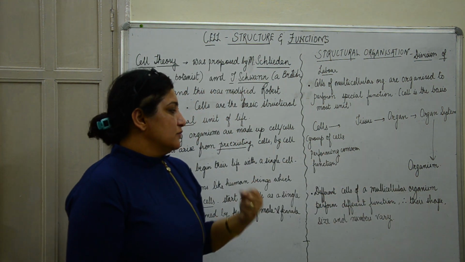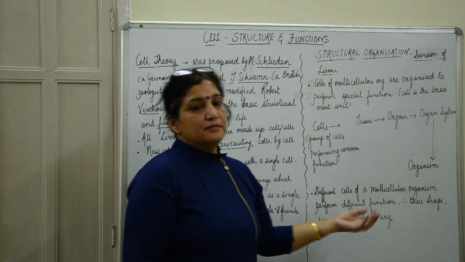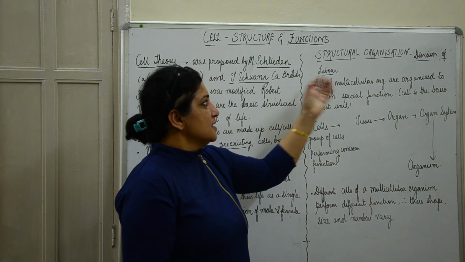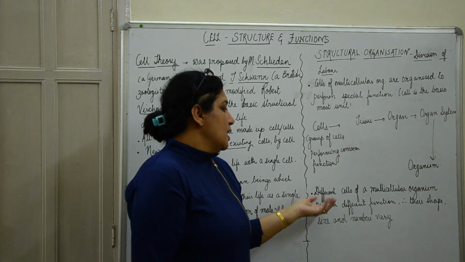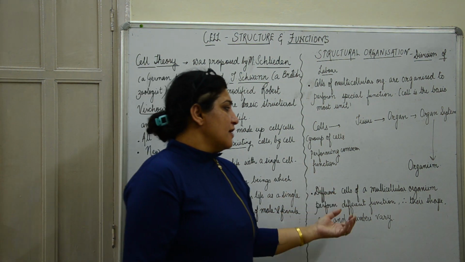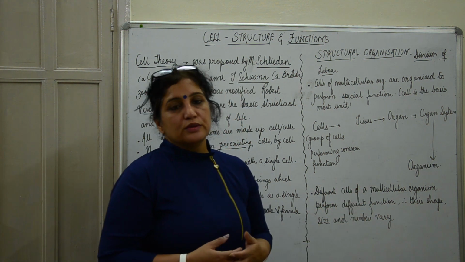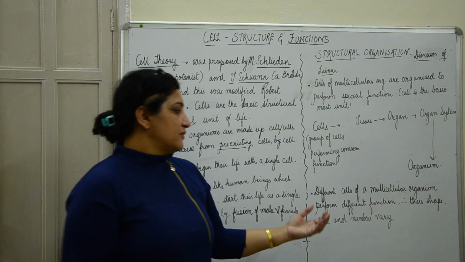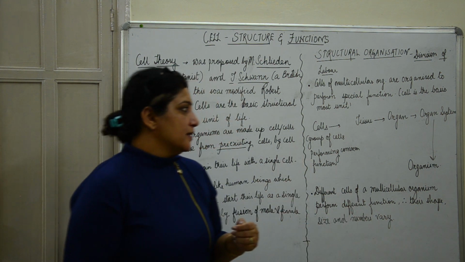So we can say that different cells of a multicellular organism perform different kinds of function, and this is called the structural organization of living organisms. And since they perform different kinds of function, they have different shapes and different sizes, and also the number of cells may vary. So we have differences in their shape and size, and their numbers do vary.